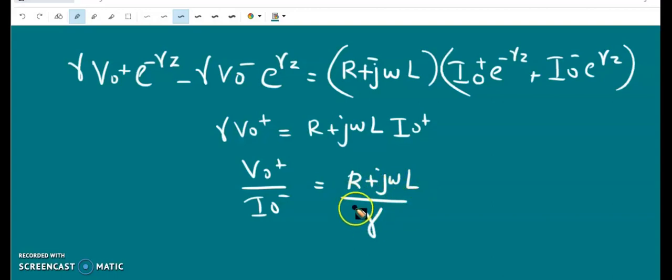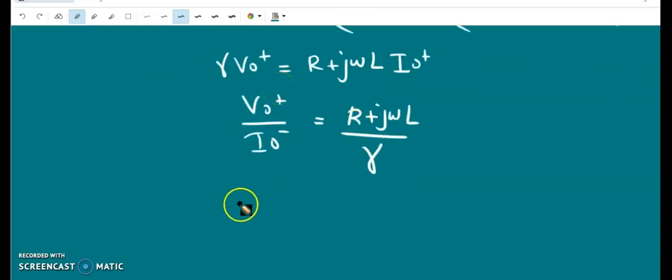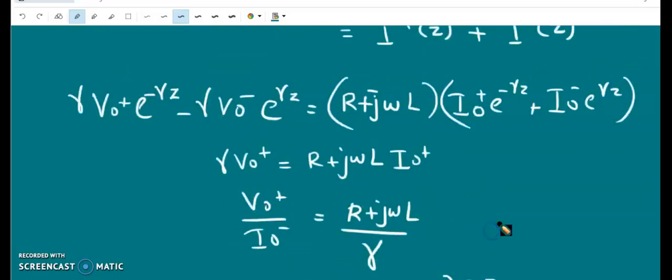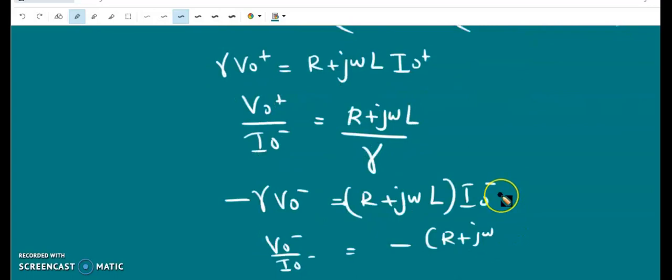So similarly, equating the coefficient of e to the power plus gamma z, we get minus gamma V0 minus is equal to r plus j omega L into I0 minus. So V0 minus by I0 minus is equal to minus of r plus j omega L by gamma.